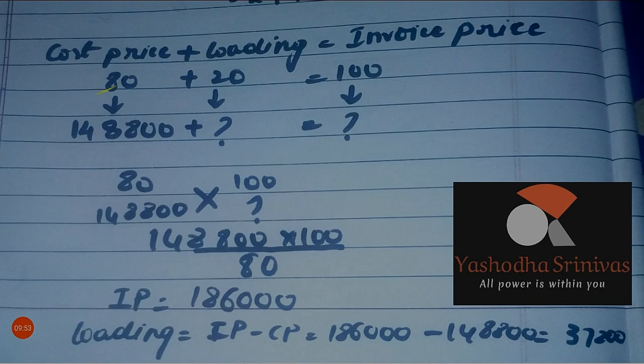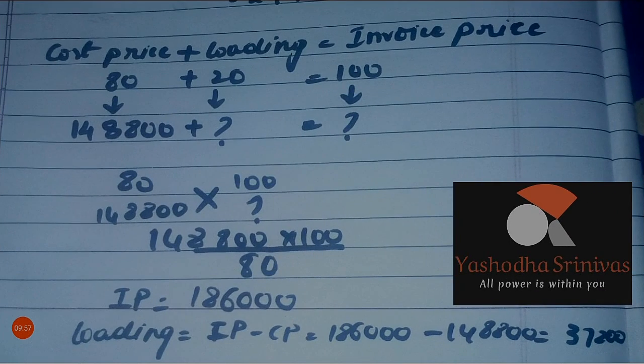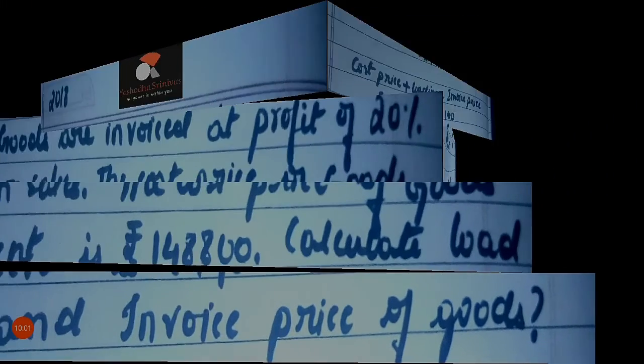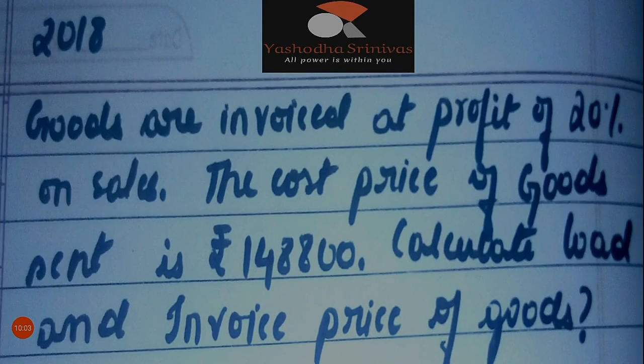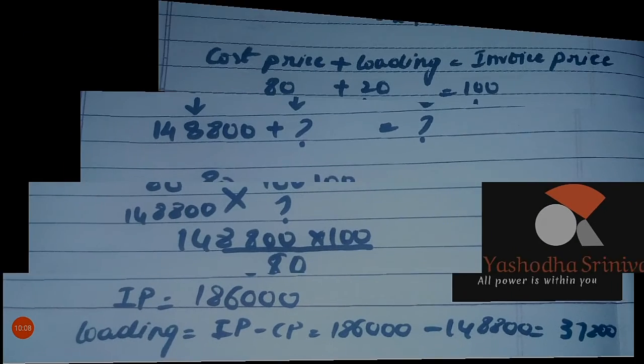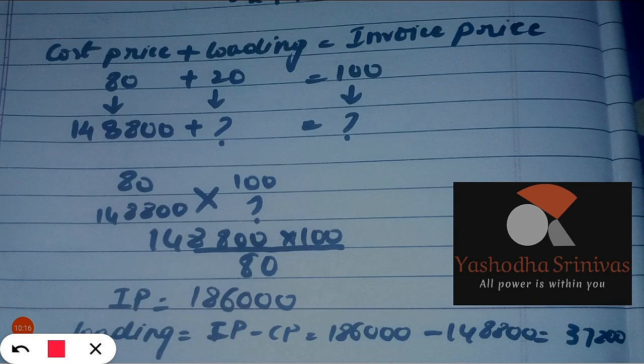We will always solve like that, we only need to put the formula. The cost price of this would also be cost price plus loading is equal to invoice price.